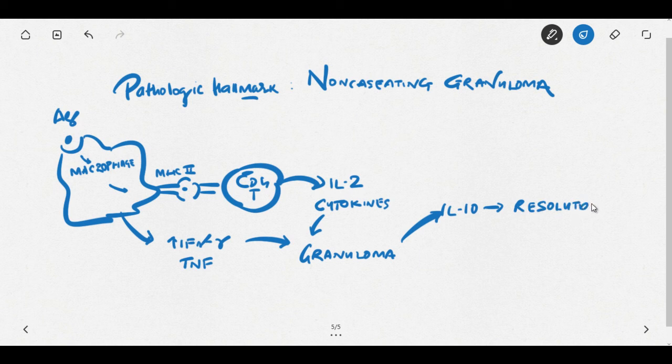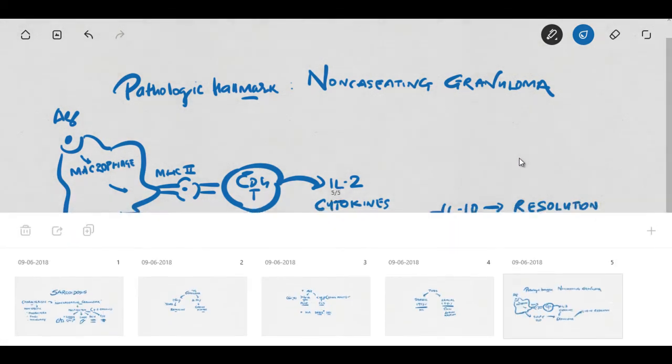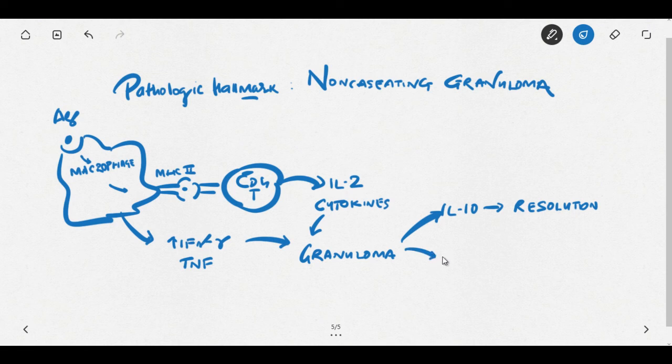Now this granuloma, if under the influence of IL-10, will undergo resolution. But if it is under the influence of IL-8, TNF, or endothelin, it will undergo chronic fibrosis.